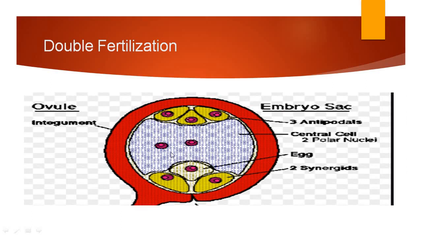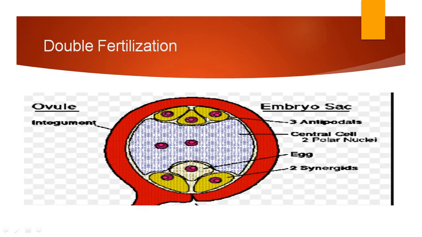So this ovule has these types of cells. This middle cell is a very important cell called the egg cell. Surrounding that egg cell, two cells are present called the synergid cells. In between, two cells are present called the polar nuclei.